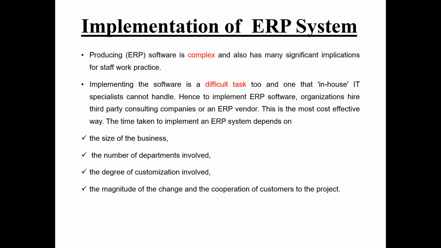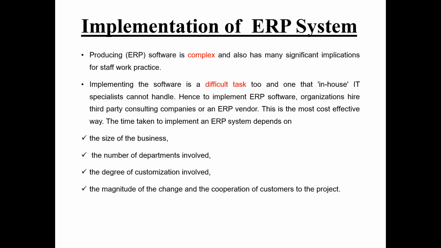It could be the size of the business, whether it is small or bigger, the number of departments involved, the degree of customization, the level of customization you need, the magnitude of the change, and the cooperation of the customers to the project. So ERP depends on these criteria. Large organizations will require more time, and where the number of departments is more, the time taken to implement ERP will be more.